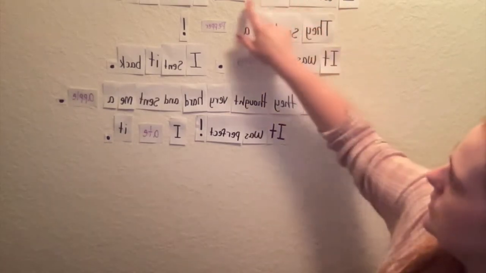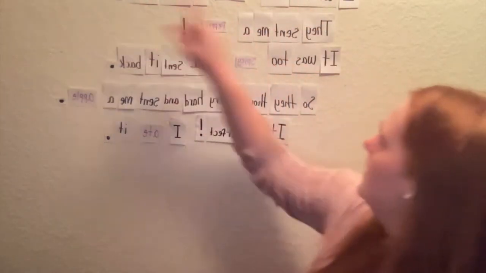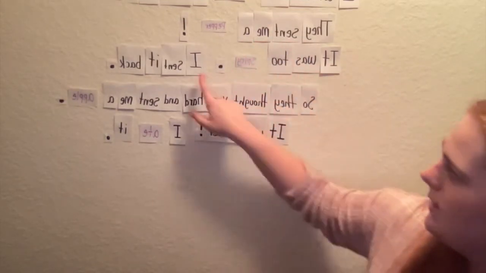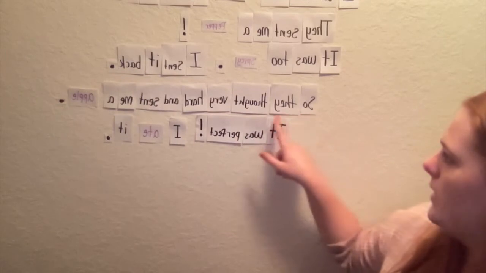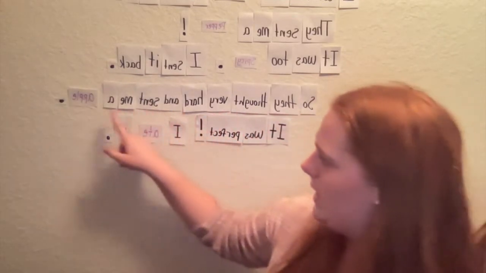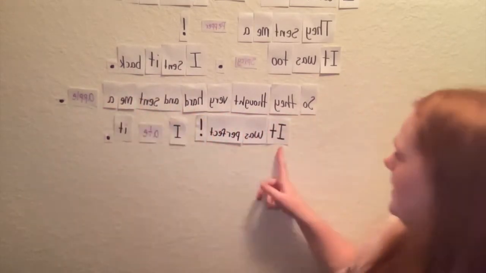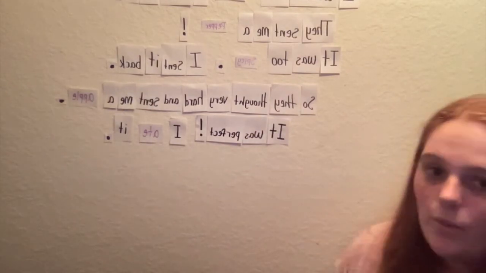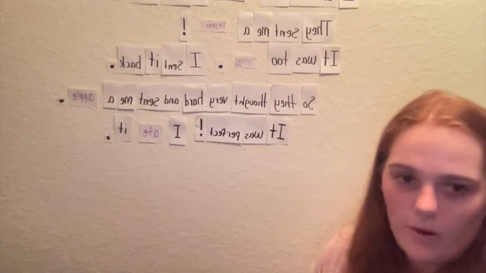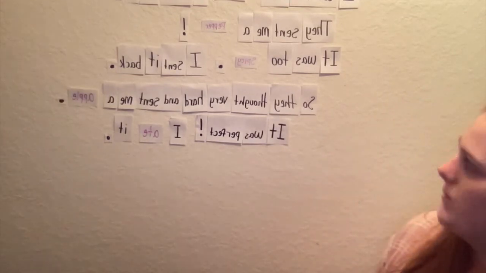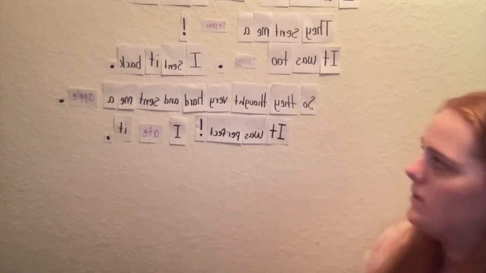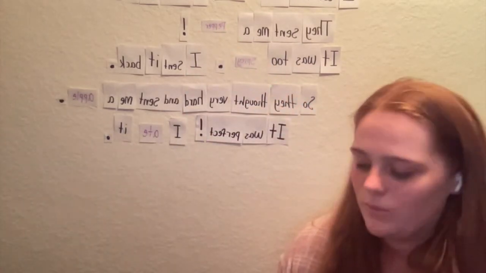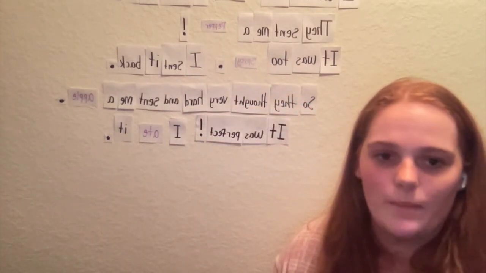All right, so let's read this all together. I wrote the store to send me a snack. They sent me a pepper. It was too spicy. I sent it back. So they thought very hard and sent me an apple. It was perfect. I ate it. So now we're going to write a whole book about the snacks that we're going to get from the store. Just like this one has multiple animals, we're going to talk about multiple different snacks instead of just a pepper. And once we're done with that and we add some drawings, we'll come back and read that to everyone.